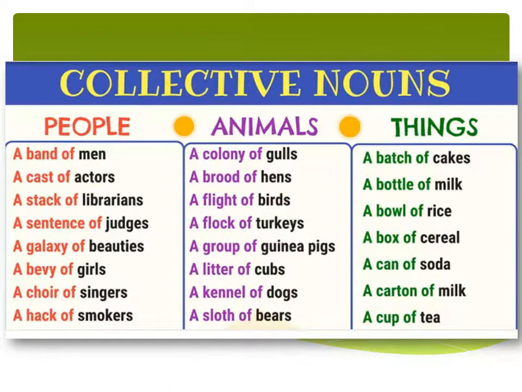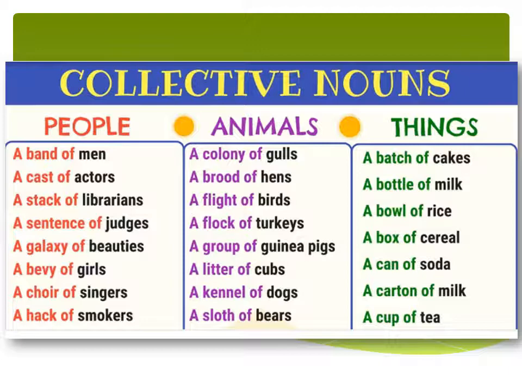I have brought many examples of collective nouns for your better understanding. Collective nouns can be divided according to the category of people, animals and things. Means if there are a number of people, a number of animals, a number of things present in groups, then there will be a different name for each collection.